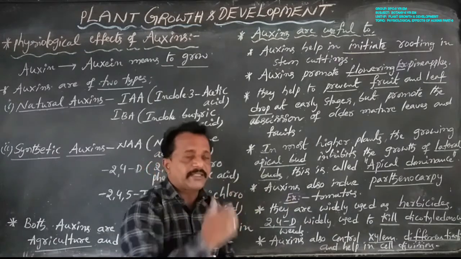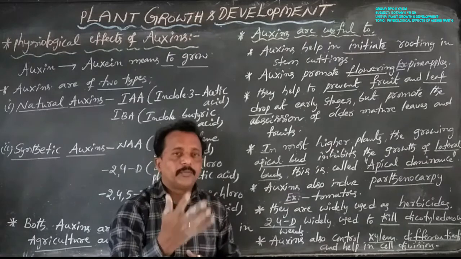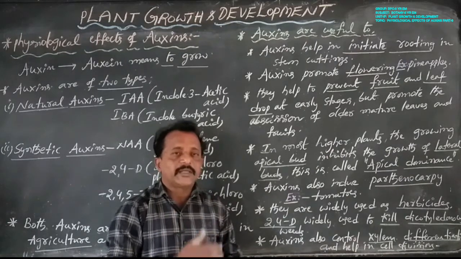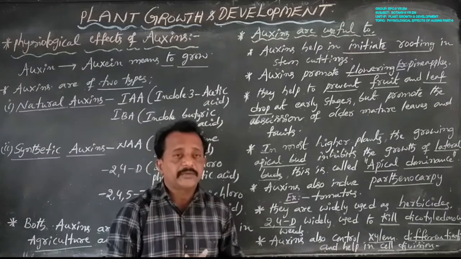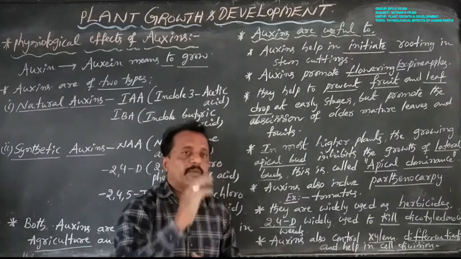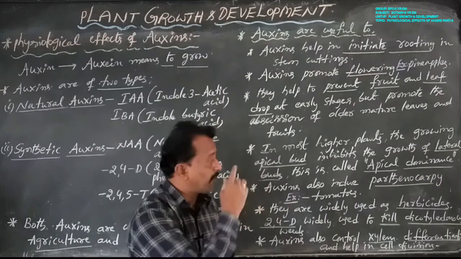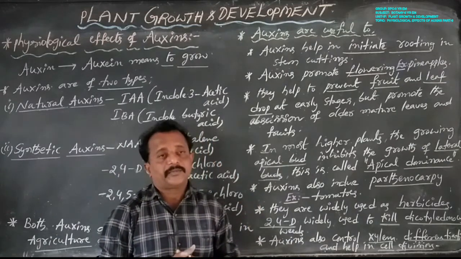But in some plants, especially tomato, banana, watermelons and grapes, the ovary develops into fruit without fertilization. This phenomenon is known as parthenocarpy.